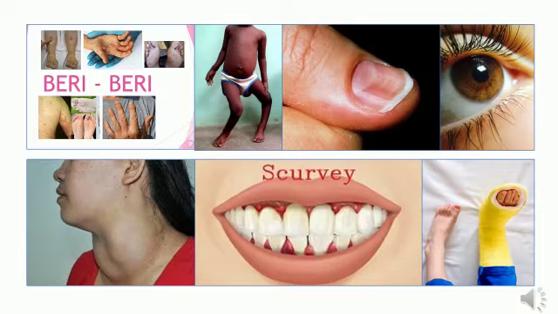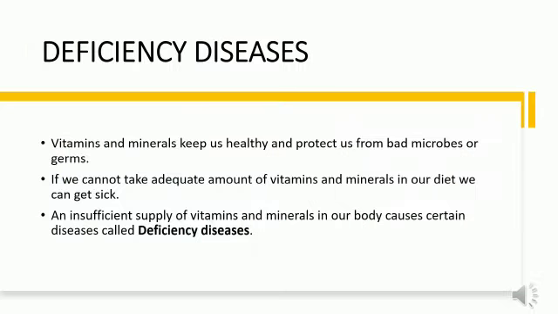Students, I have told you that if we do not consume all the nutrients in adequate amount, then there may be certain kinds of diseases in our body, and you might have seen these kinds of diseases anywhere. These diseases, which are caused by the deficiency of nutrients in our body, are called deficiency diseases. So now we will discuss the deficiency diseases. So let's start.